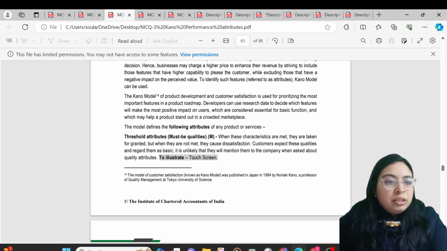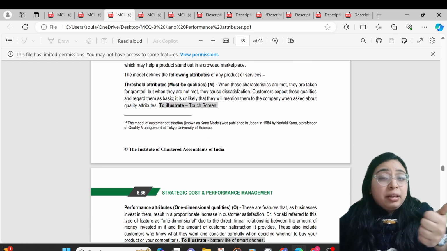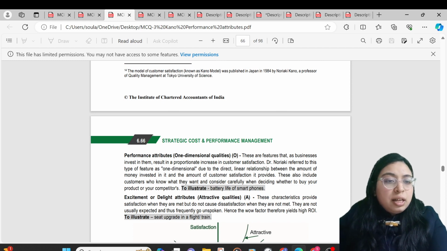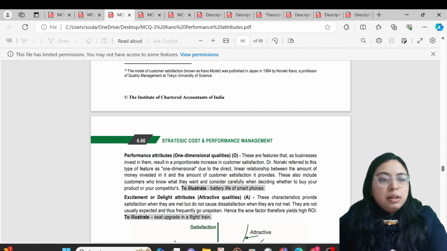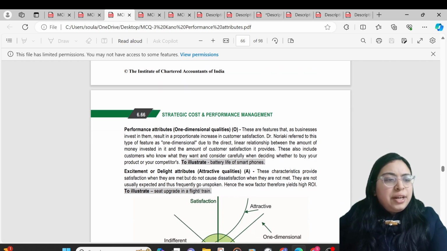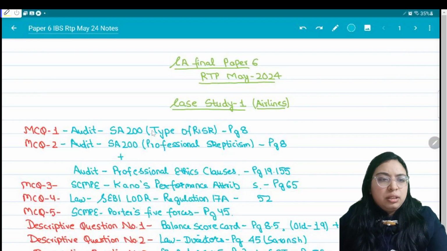Threshold attributes. When these characteristics are met, they are taken for granted. We are happy. In fact, these are the features that, as a business, investing in them results in a proportionate increase in customer satisfaction. Yes, these also include customers who know what they want and consider carefully. No, no. Means battery life of a smartphone. No, no. Delight attributes. These characteristics provide satisfaction when they are met but do not cause dissatisfaction. They are not usually expected. Yes, yes.